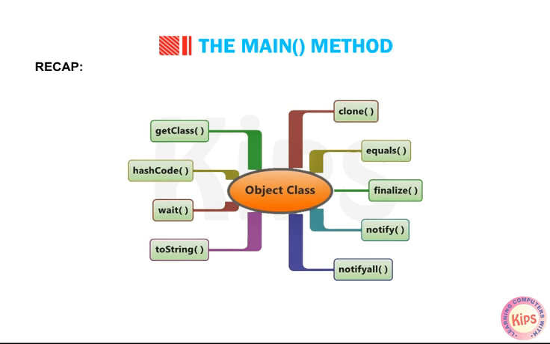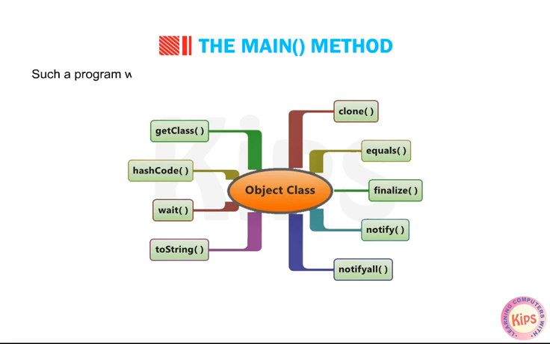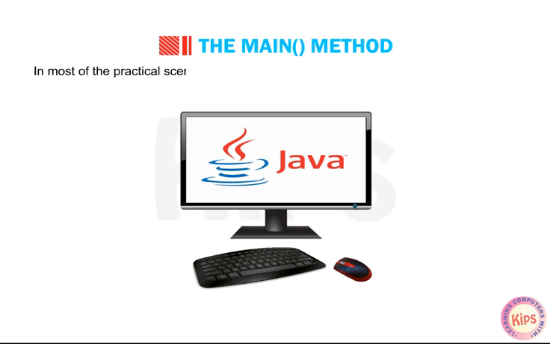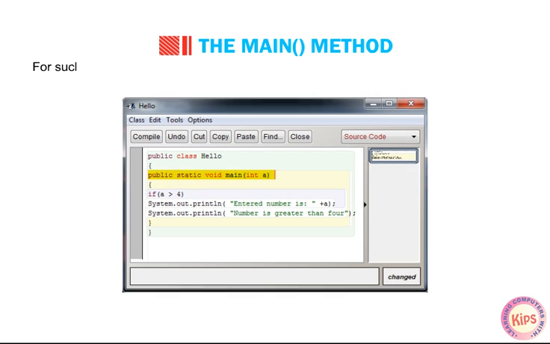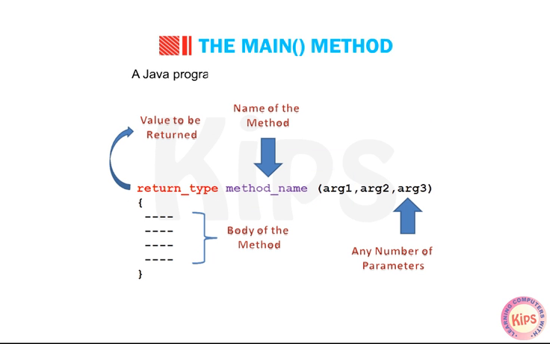Recap. Up till now, we have learned how to create methods in a class and execute them by using an object of that class. Such a program would execute only when you manually choose a method of that class. In most practical scenarios, you have to create a Java executable file which can run on any machine. For such cases, the previous technique will not work unless you have a main method in the code. A Java program can have many methods or functions.